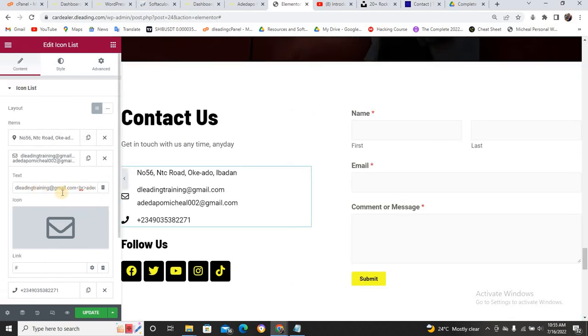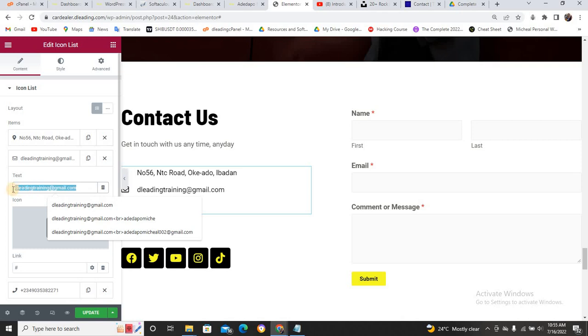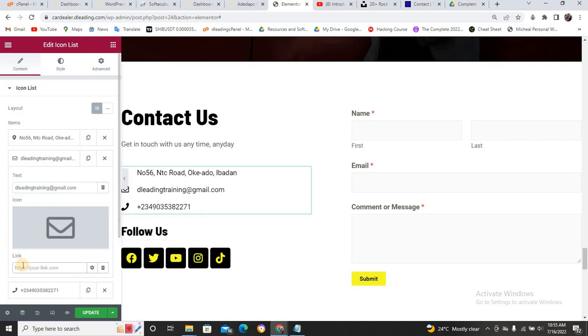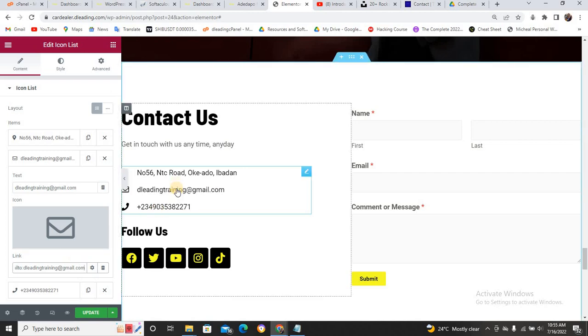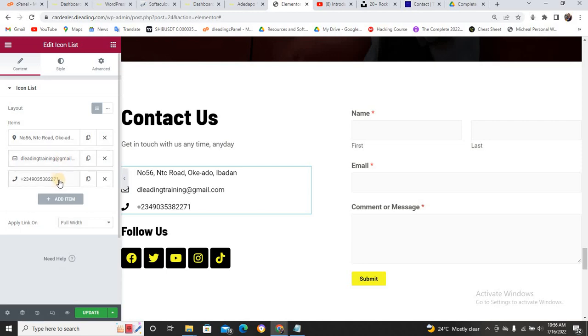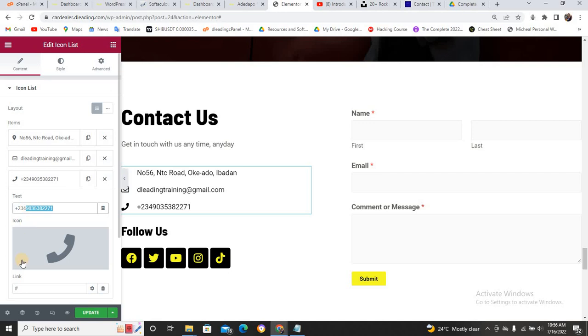So I will just from here delete it, and I will copy this, and I will come to this link. I will put mailto, the short code, and paste it here. So anytime people click on this link, it will automatically direct them to the way they can send mail to me. I will also do this one like that. This phone number, I will copy this and I will link it also. I will tell it tel and I will put the phone number here. Can you see now? And I'll click on update.